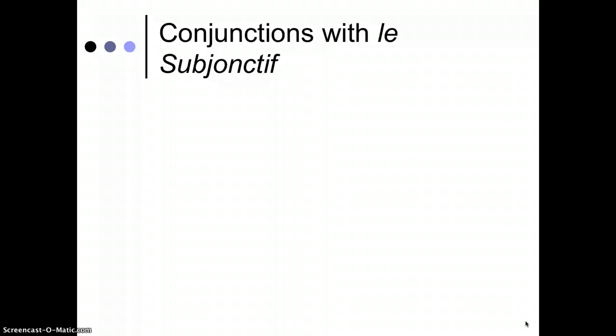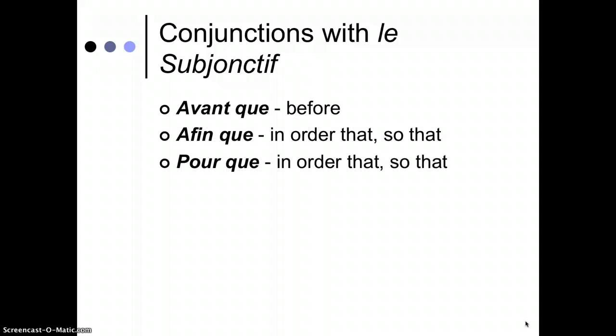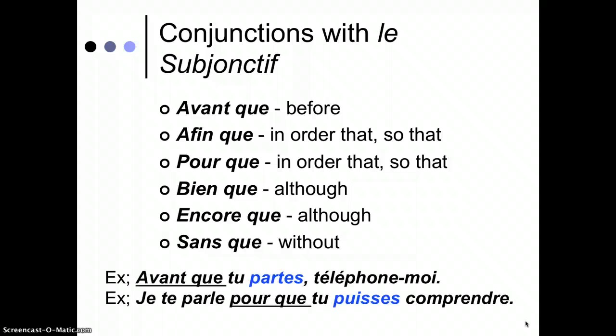Last thing, we have a couple conjunctions with le subjonctif. These are not crazy essential that you know, but you should be able to recognize. If you see any of these, then you will need the subjunctive. So for example, avant que tu partes, before you leave, téléphone-moi, call me. Je te parle pour que tu puisses comprendre. I'm talking to you so that you can understand. Pour que is a very commonly used one.